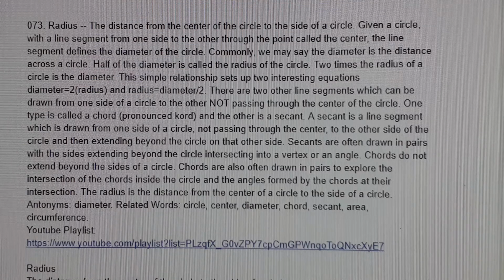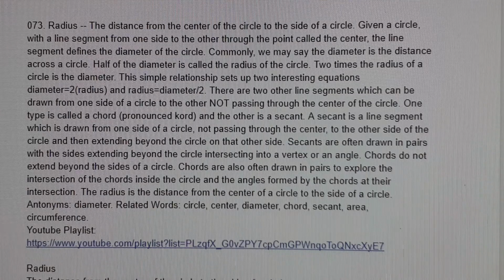Radius, the distance from the center of the circle to the side of a circle. Given a circle with a line segment from one side to the other through the point called the center, the line segment defines the diameter of the circle. Commonly, we may say the diameter is the distance across a circle.